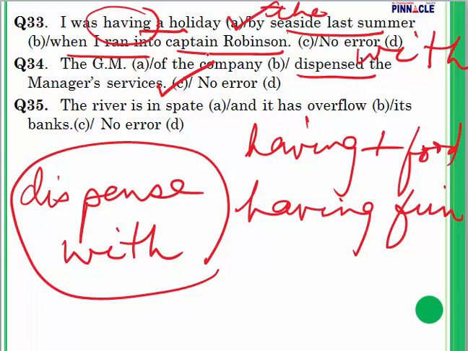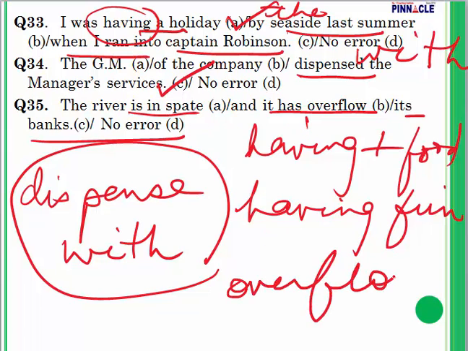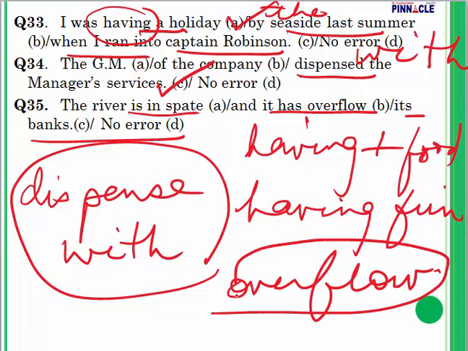Question 35. The river is in spate and it has overflow its banks. What does the word overflow mean? Overflow means it is so full that the water has come out even from its sides. The word overflow means to be so full that contents go over the sides, and we will say overflowed.